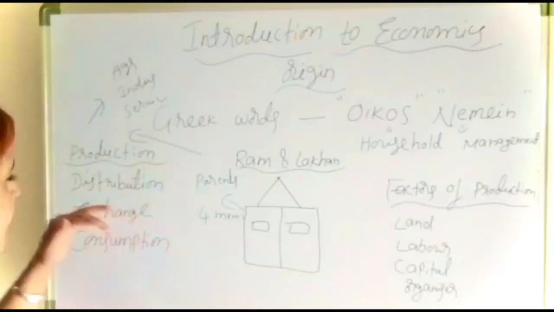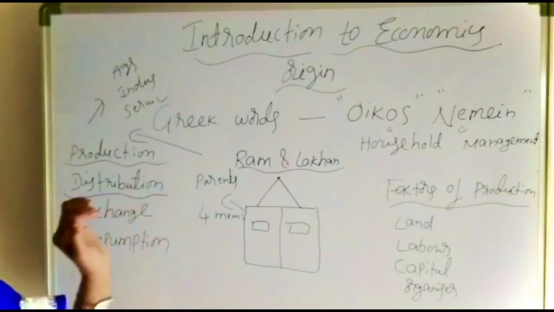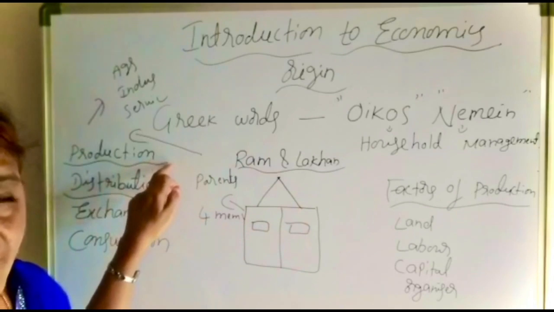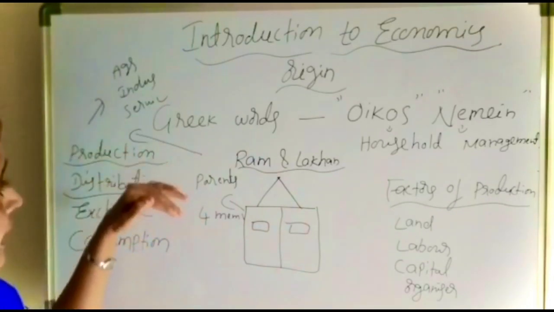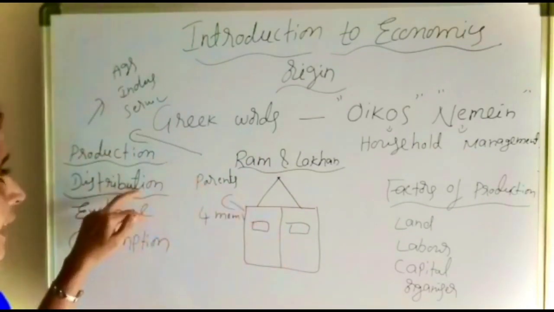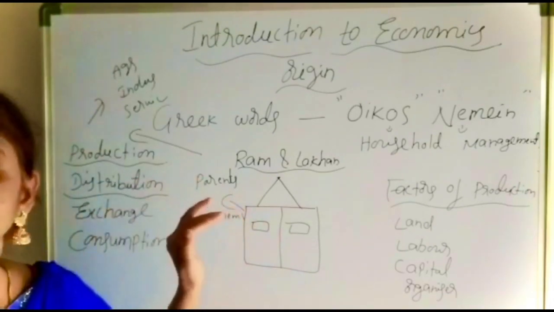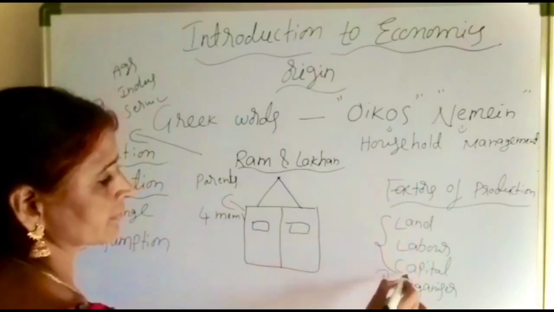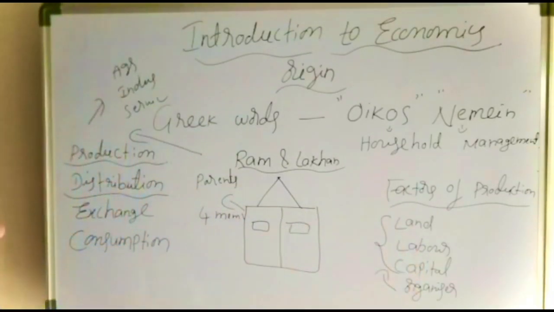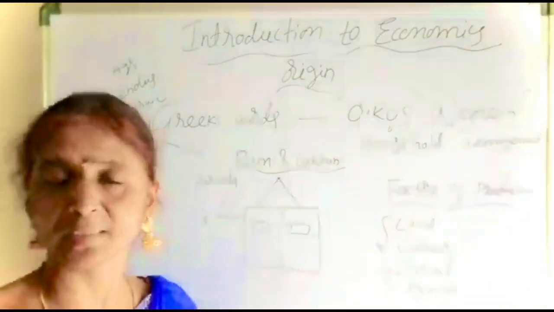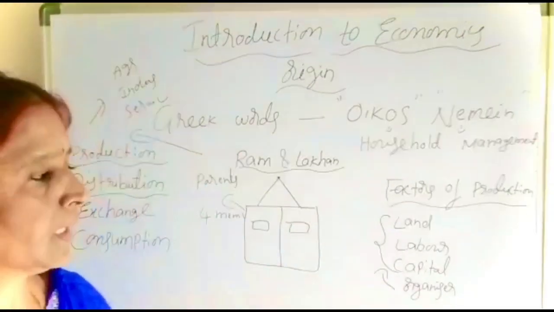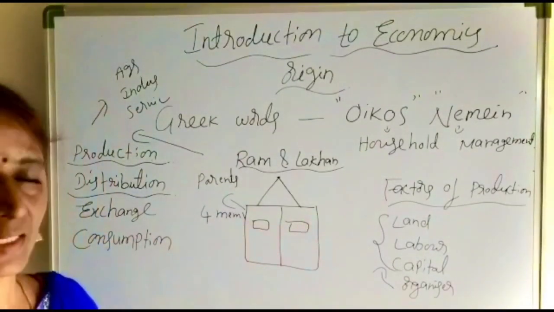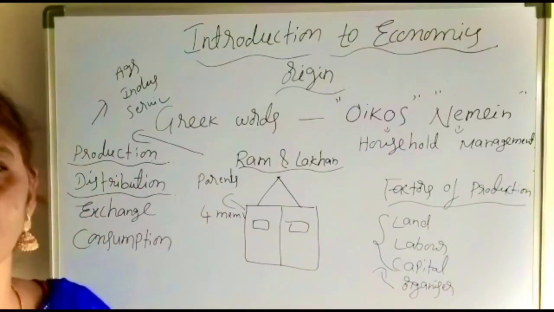Okay, here distribution means the economic agents, that is households, are providing their services in the production process. By providing their services in the production process, they will get their remunerations. The remunerations paid by the organizer to the remaining 3 factors of production is called the distribution. The organizer is the owner of the business, who will run the business. By getting the services of land, labor, and capital, he will pay the remunerations to the remaining 3 factors of production. That is called the distribution.